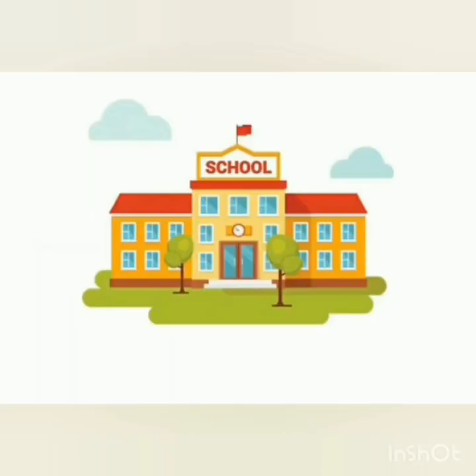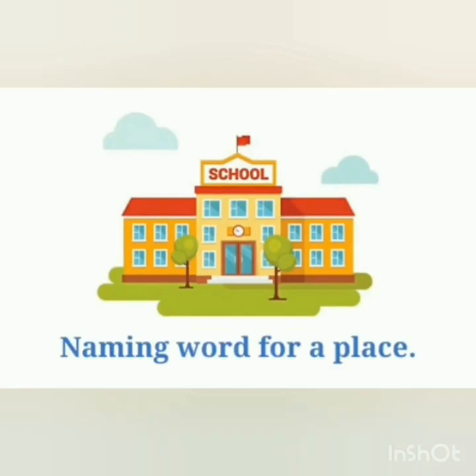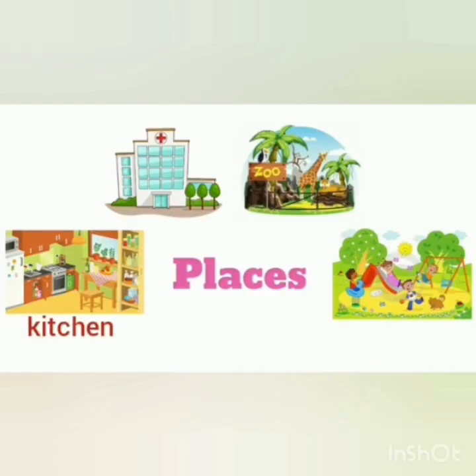Yes, you go to school to study. So, school is the naming word for a place. So, a naming word can be a name given to a place. For example, kitchen, hospital, zoo, park are the names of places and therefore they are naming words.